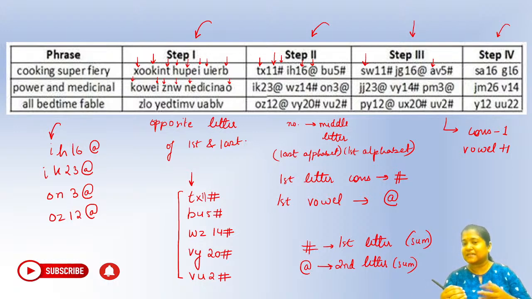Now in the second case, if you check example 2, you can see we have two @s there. So J and M, right? The second letter for @ has to be taken. So J and M, and 23 plus 3, that is 26. Similarly, one hash, so we will be taking only the first letter and the number as it is. So V and 14. I hope this is clear, everybody.